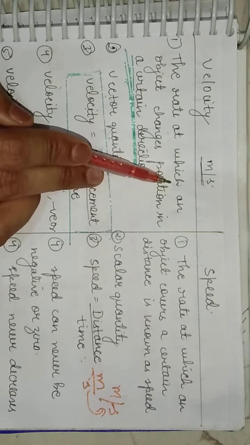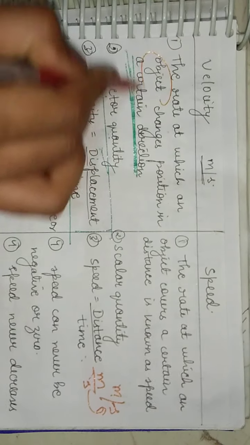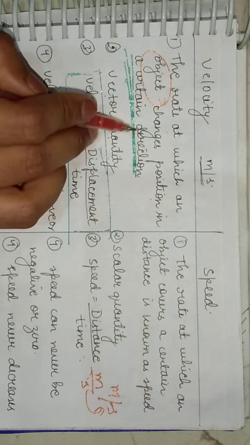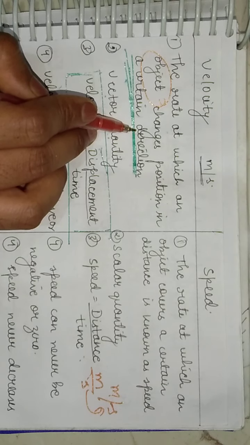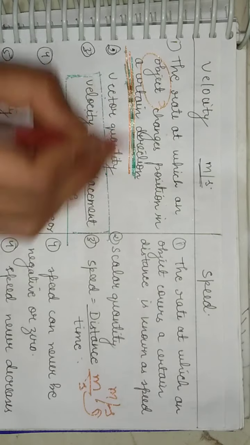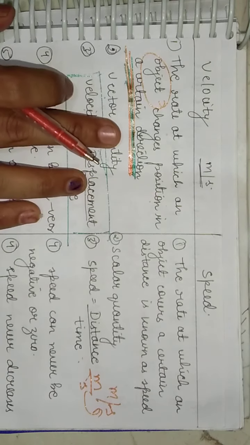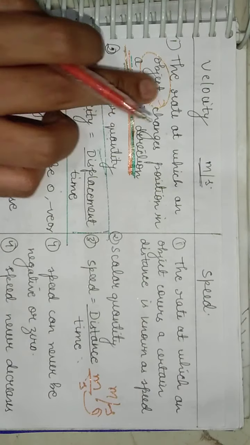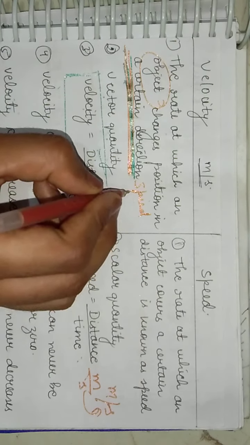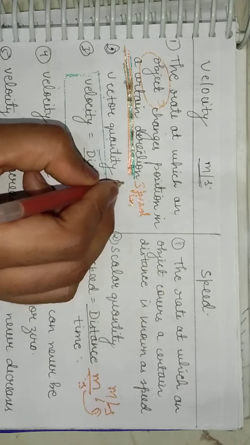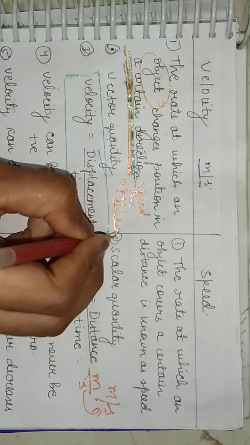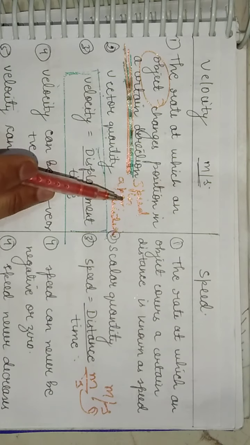The rate at which an object changes position in a certain direction. It means, listen to this thing very carefully students, here I am saying in a certain direction. Fine. It means that a certain direction is needed for the velocity, which means it is speed plus direction. Or we can say speed in a particular direction. Right? This is the important thing.